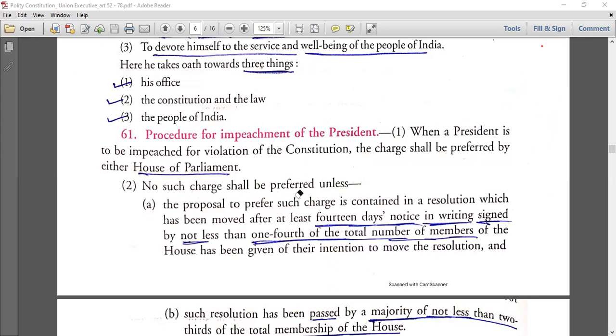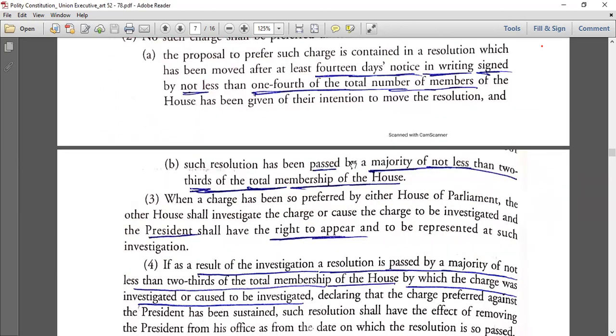No such charge shall be preferred unless the proposal to refer such charge is contained in a resolution which has been moved after at least 14 days notice in writing, signed by not less than 1/4 of the total number of members. So 14 days notice चाहिए, in writing signed by not less than 1/4 of the total number of members of the house. ठीक है, ये एक basic condition है. Then such resolution has been passed by a majority of not less than 2/3 of the total membership of the house. So majority of minimum 2/3 it has to be passed, right?